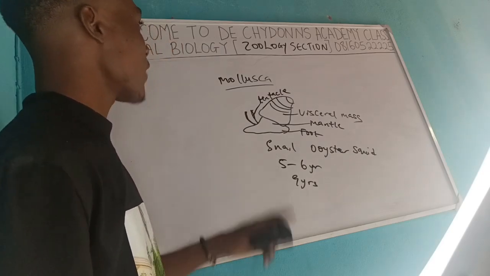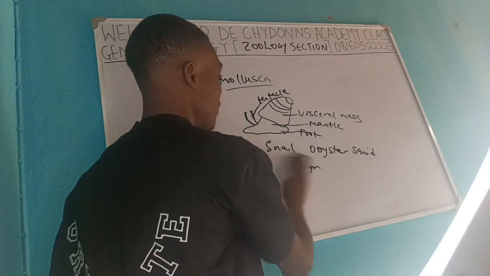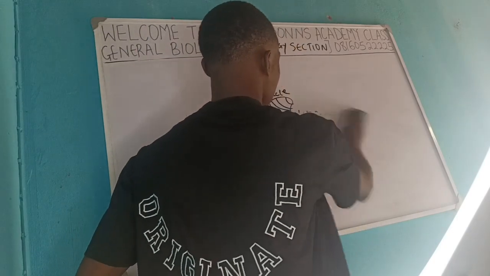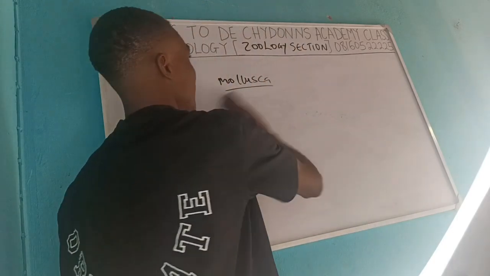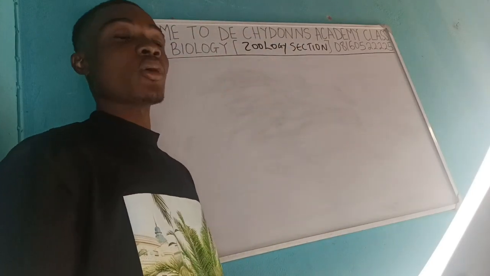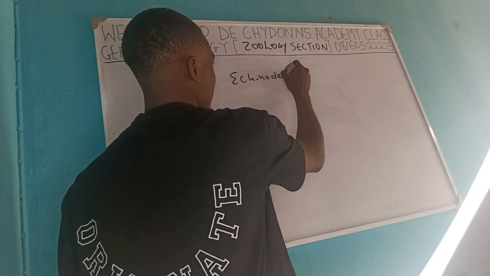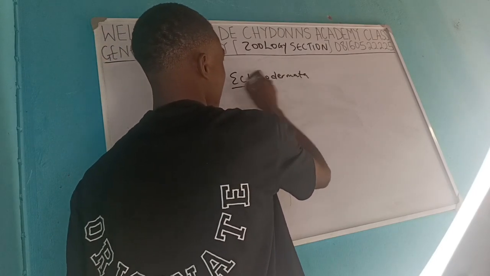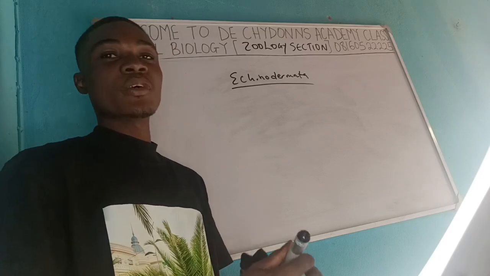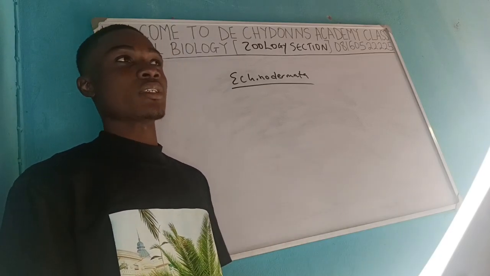Okay, having discussed this, it is desirable you know about echinodermata. Echinodermata is another phylum related to mollusks. It is a phylum on its own, and they are known because of the spiny structure of their body.